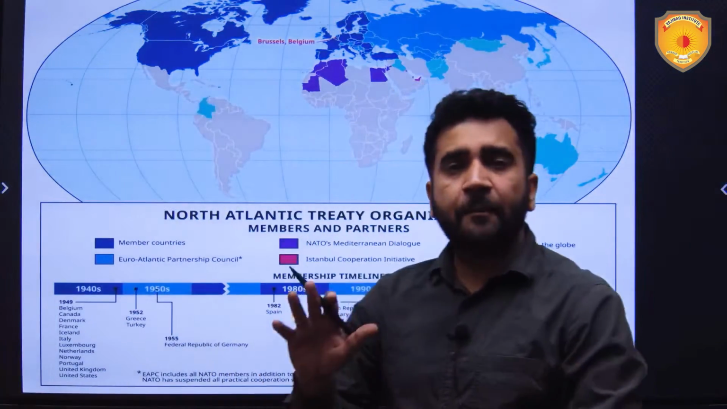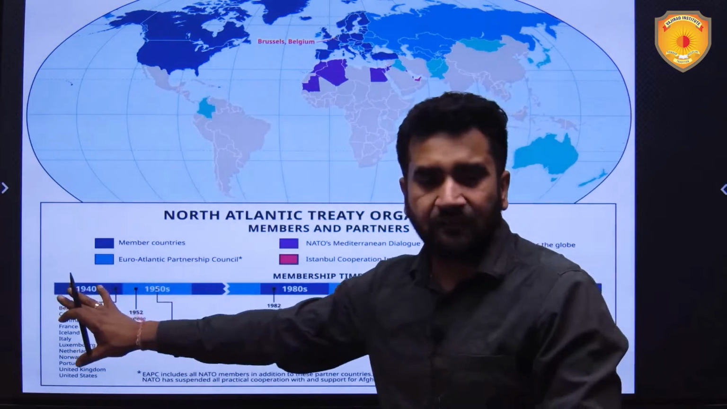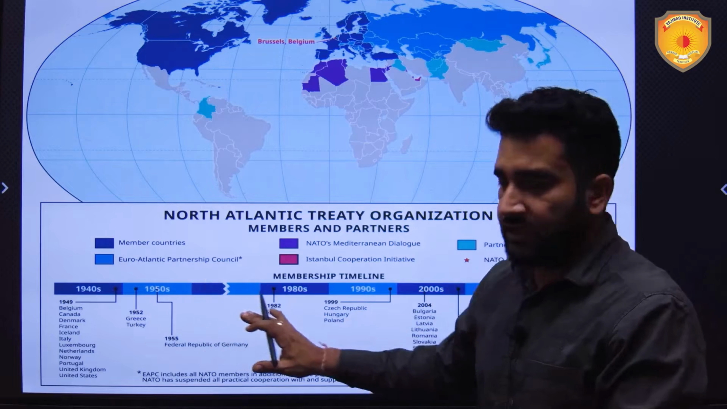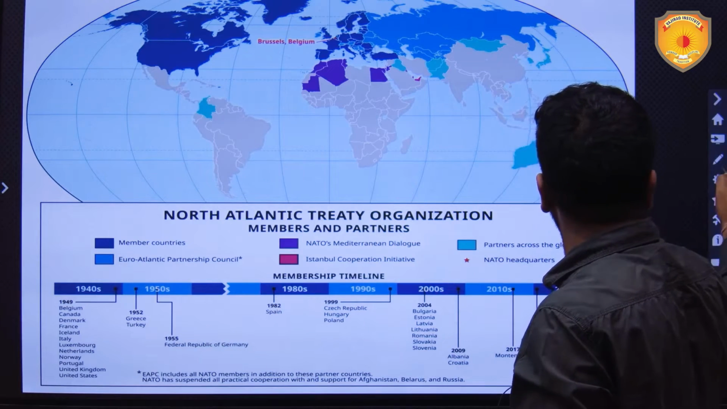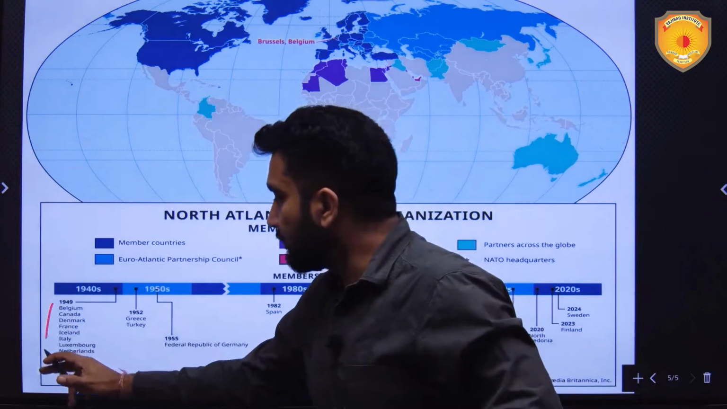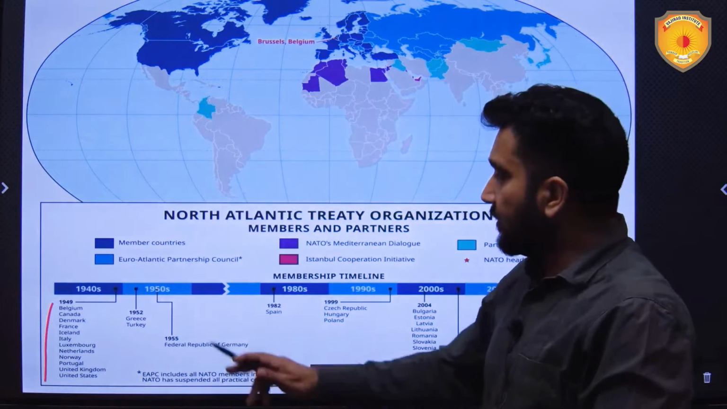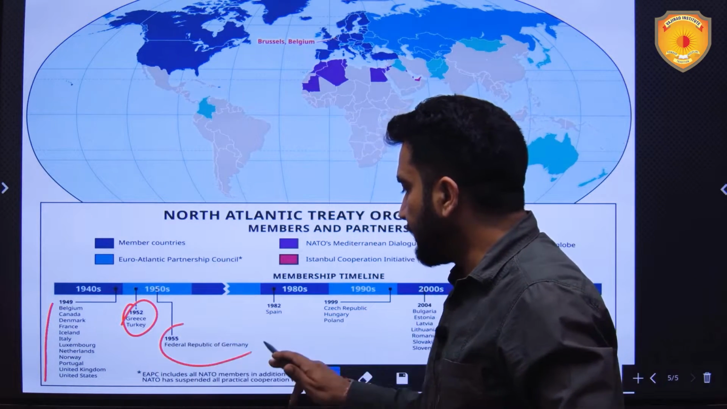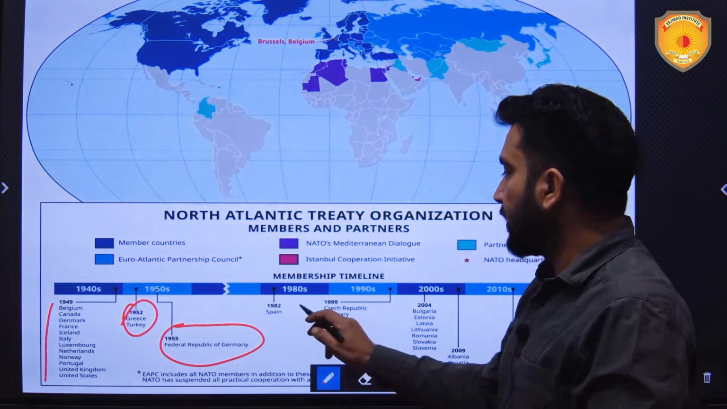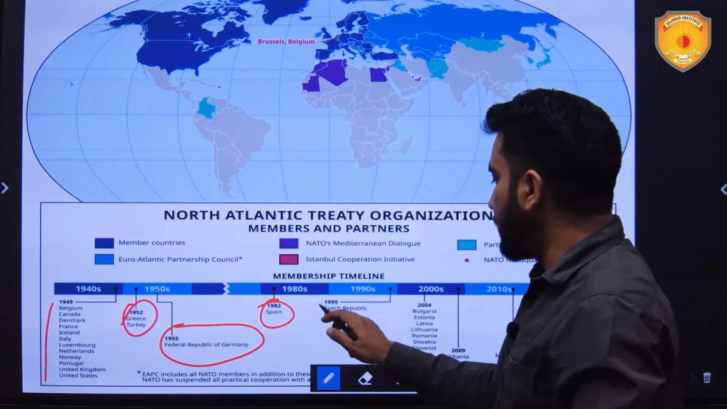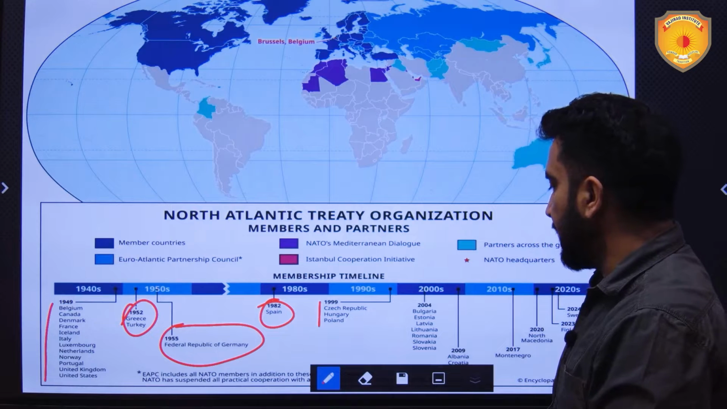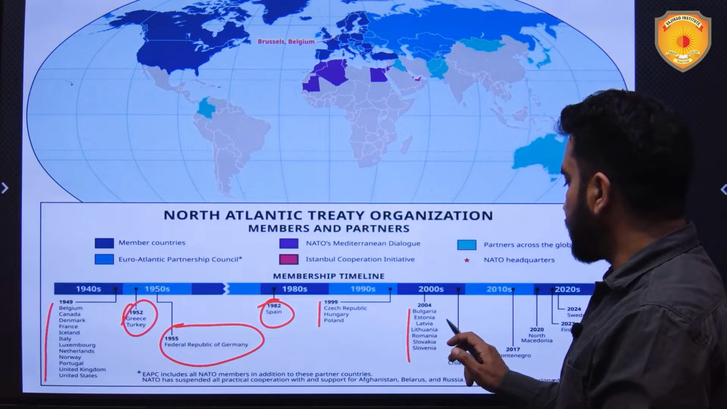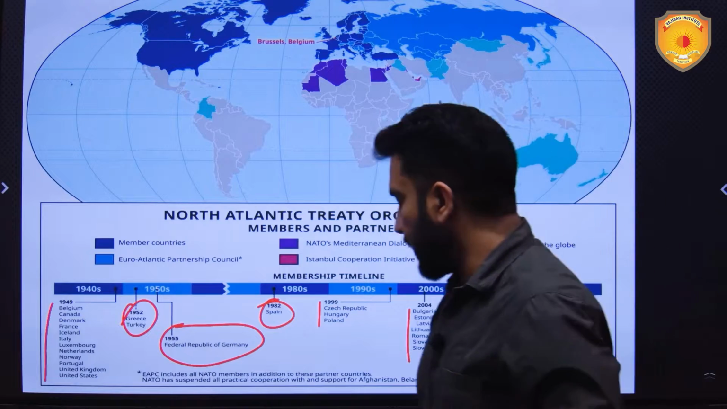Now, when I talk about the membership of NATO, if you go through this chart, you will see the membership of NATO over the years. In 1949, when it was established, there were 12 members, which we have seen. Then in the 1950s, Greece and Turkey joined. In 1955, the Federal Republic of Germany joined. Then in 1982, Spain joined. The Czech Republic, Hungary, and Poland joined in 1999. In 2004, a lot of countries joined: Bulgaria, Estonia, Latvia, Lithuania, Romania, Slovakia, Slovenia.